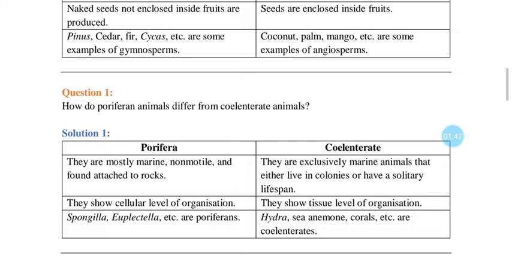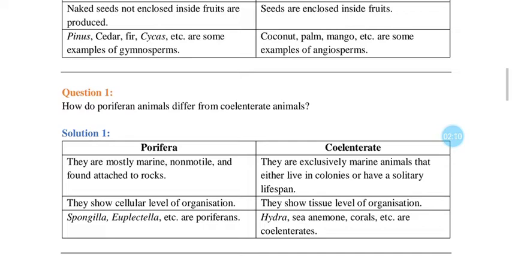So while studying the classification system of kingdom Animalia, what changes have been made from one phylum to the next phylum? What differences are there from one phylum to the next? What advanced characters are added from the previous phylum to the next phylum?